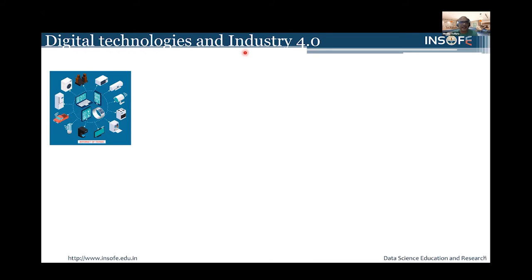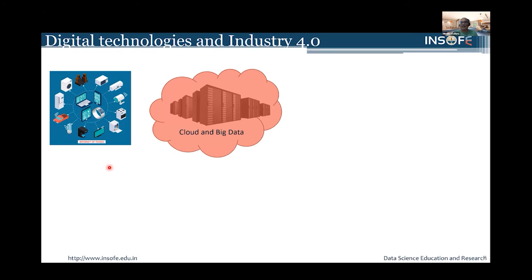Now when you generate the data, obviously you want to store it somewhere, right? The technologies useful for storing the data are called big data technologies. And there is one more thing very related to that, which is cloud technology.